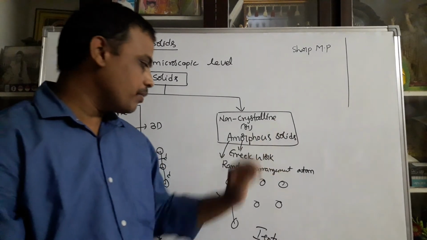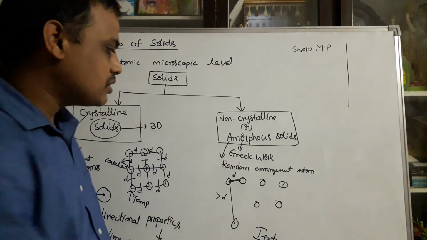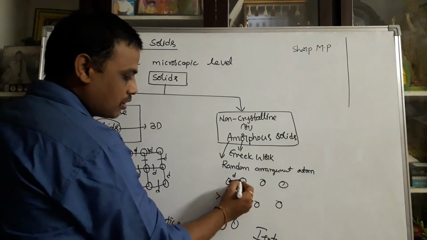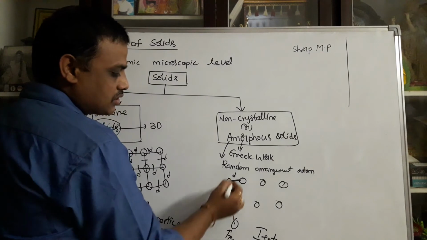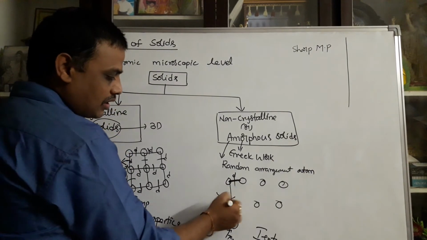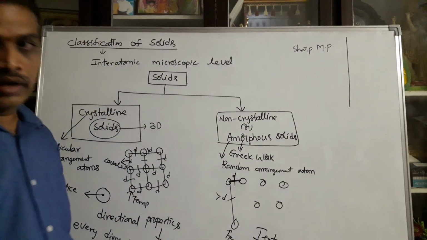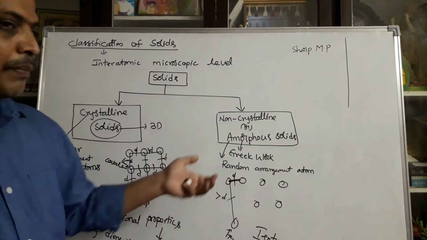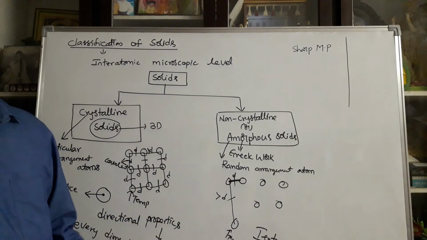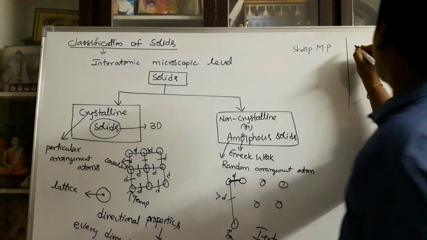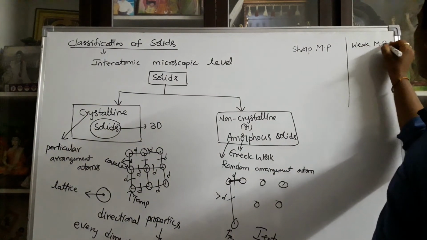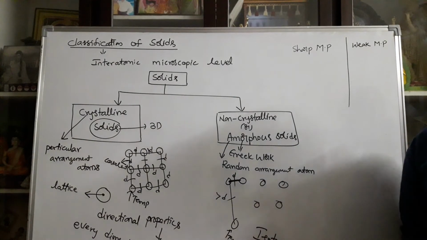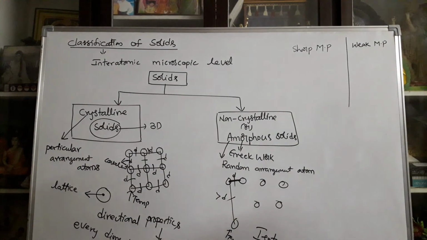In isotropic materials, there is a small bond here and a large bond there. As you raise the temperature, first the small bond is broken, after that the next bond, and so on, step by step. So they do not have a sharp melting point; they have a weak melting point.